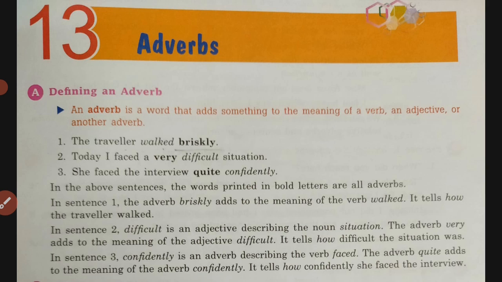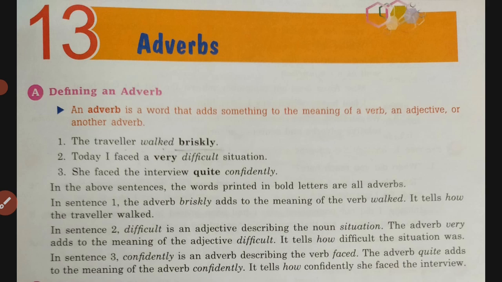So, all these three examples we are going to see here: how an adverb adds to a verb, how an adverb adds to an adjective, and to another adverb. See the first example: the traveler walked briskly. So here in this sentence, walked is the verb and briskly is adding something to the verb walked. So briskly is an adverb.